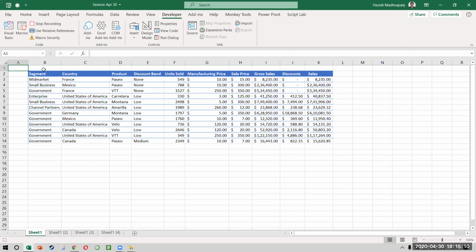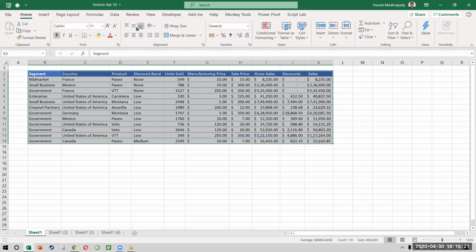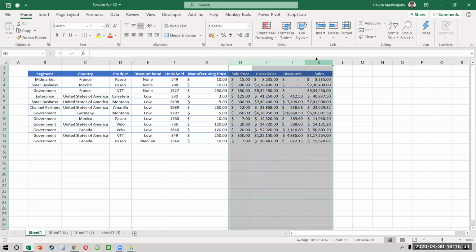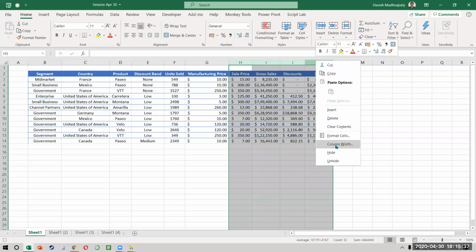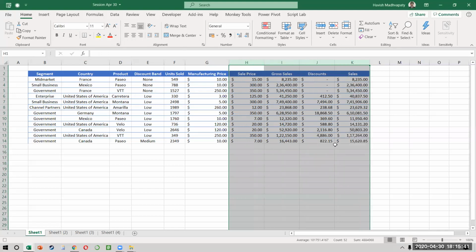I select B2. I will press Control Shift down and then Control Shift right to select all the rows and all the columns. Then I will make them align in the center. After that, I will select my columns H, I, J, and K. Right click and then column width because I want the column width to be increased. So I'll make the column width, let's say 15.